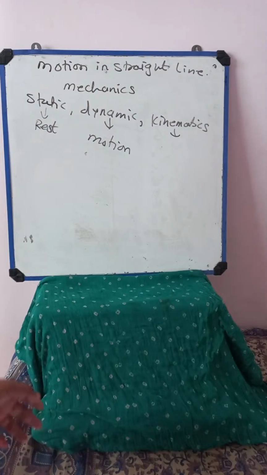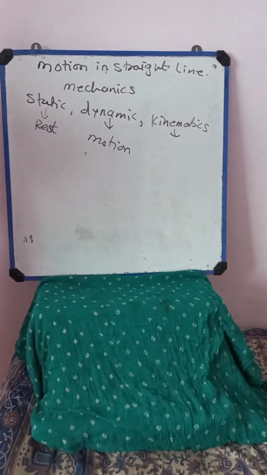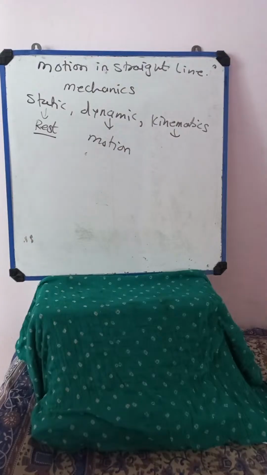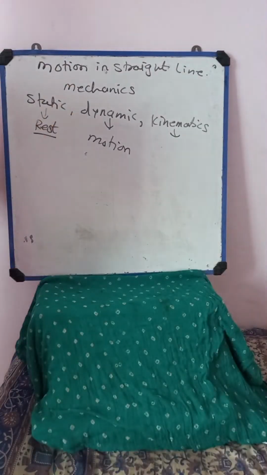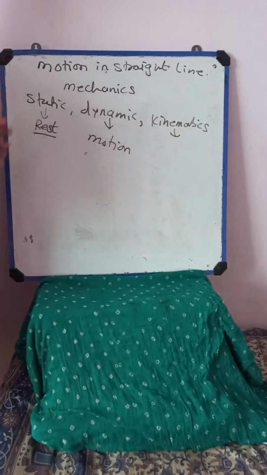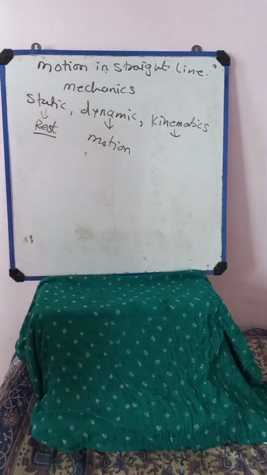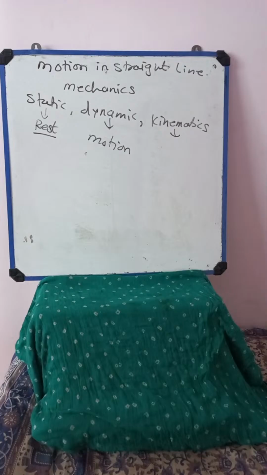We know this, but still I am explaining it because it is given at the beginning of this chapter. First is rest. Rest means the object is in the rest condition. Suppose I consider this as a room, and in this room this board is there. This board is at rest with respect to that room, meaning there is no movement of the board if we consider this room. So here we can say that the object is at rest.